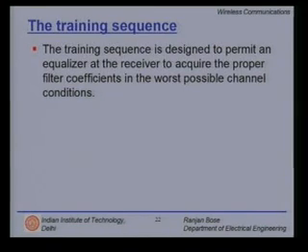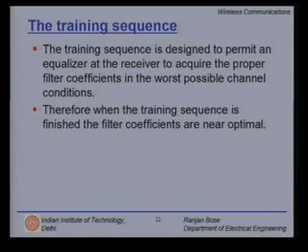But please note that the training sequence is kept in mind so that we can account for the worst possible channel conditions. What could be the bad channel scenarios? Maximum delay, deepest fades, maximum intersymbol interference. Right? So these are some bad conditions, and when we design the training sequence, we must keep in mind the worst case scenario.